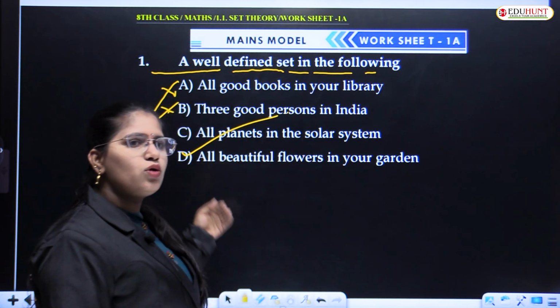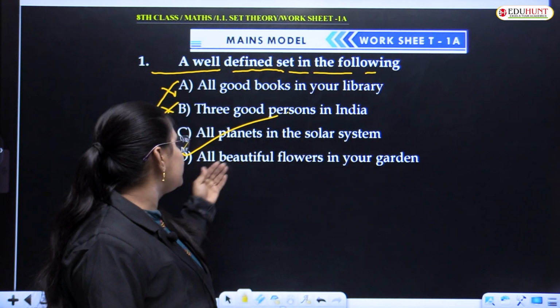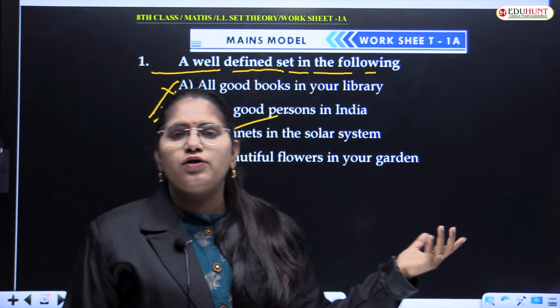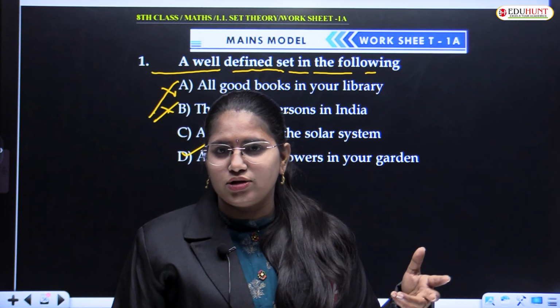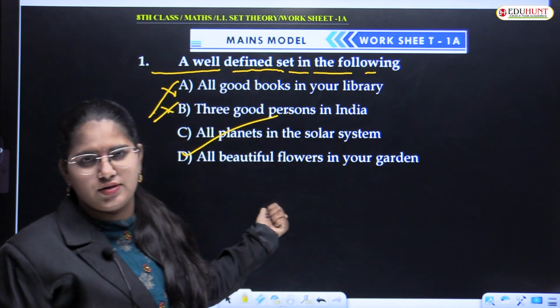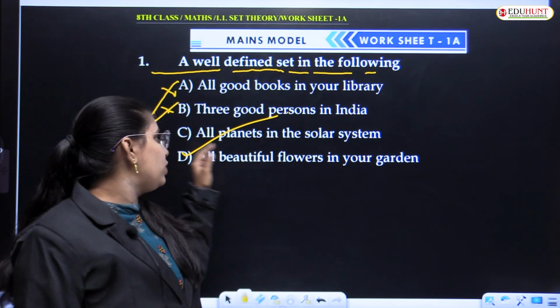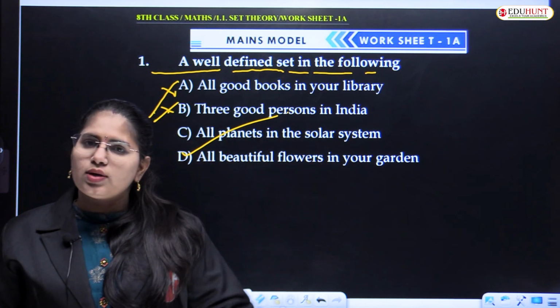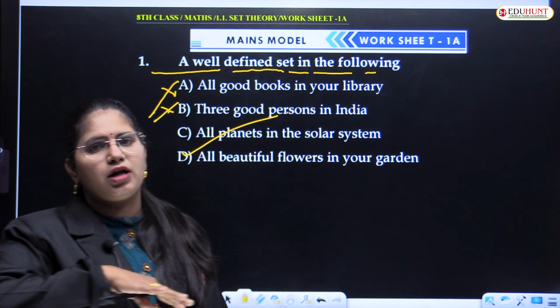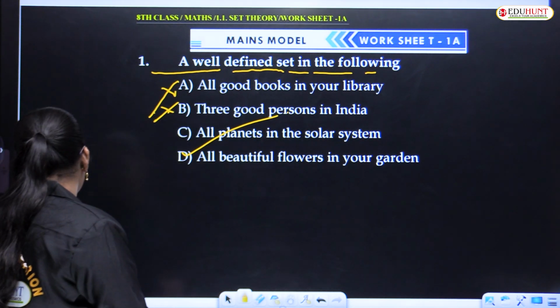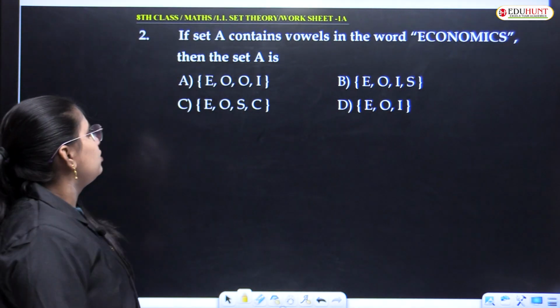Option D, all beautiful flowers in your garden, may be beautiful or ugly, which I cannot judge, so this is also not a well defined set. Whereas in option C, all planets in the solar system, will be the same from every perspective. Chalo, let's begin the next question.